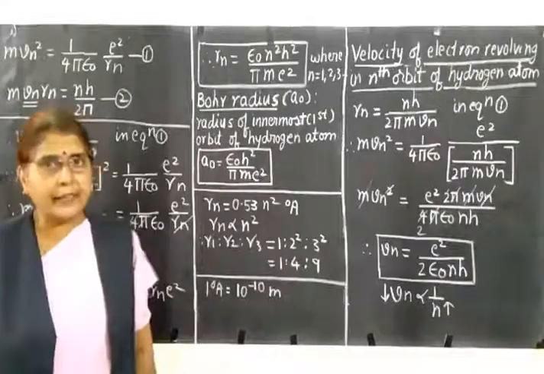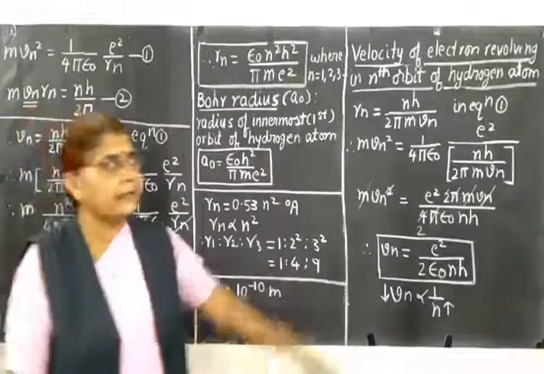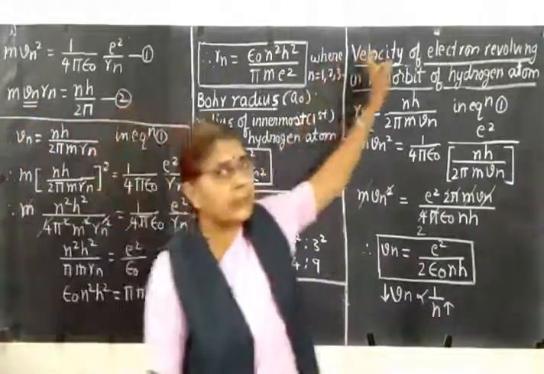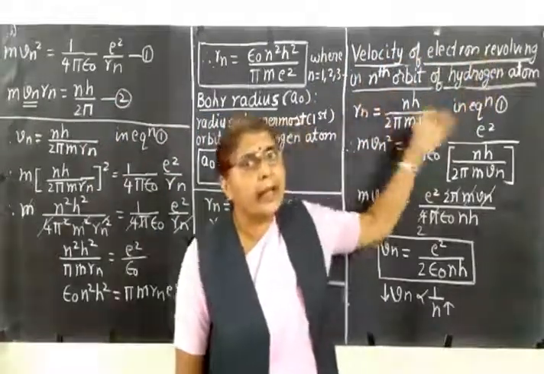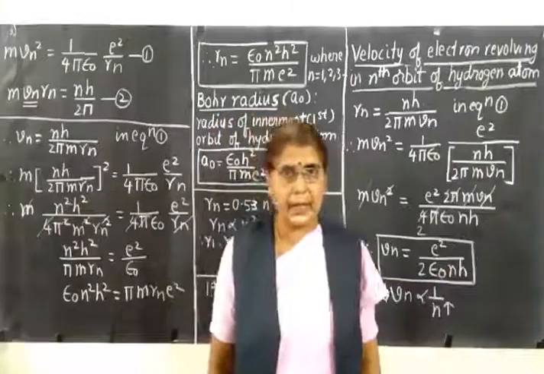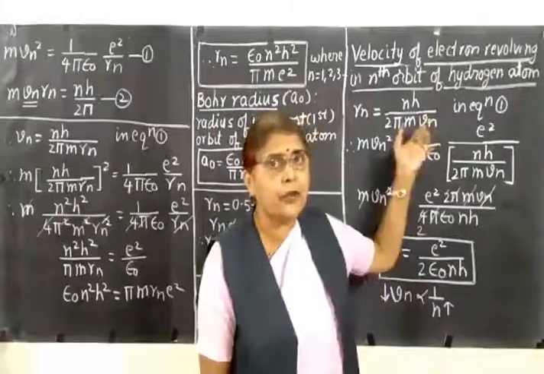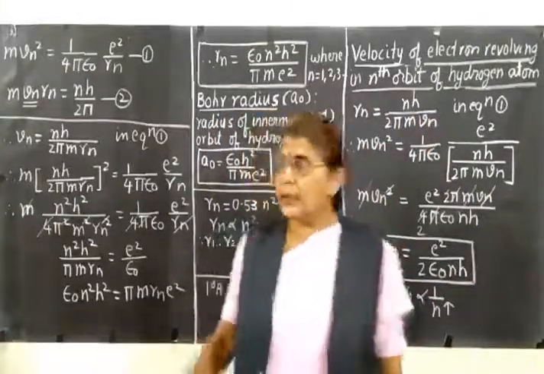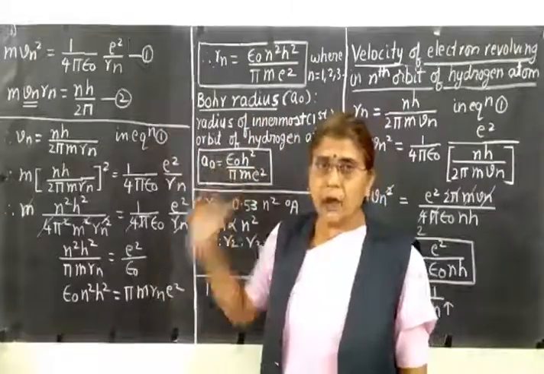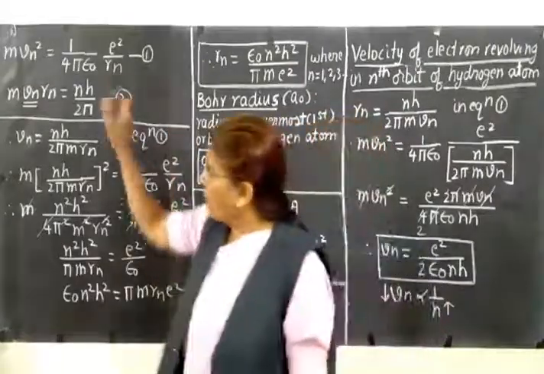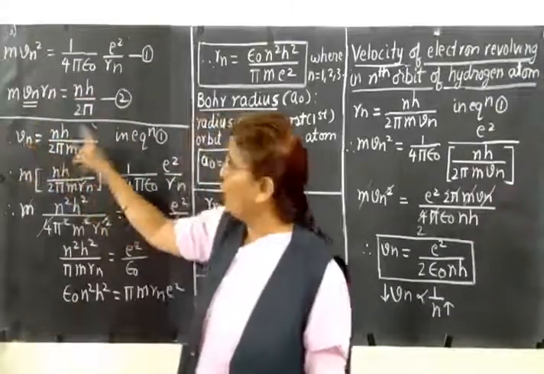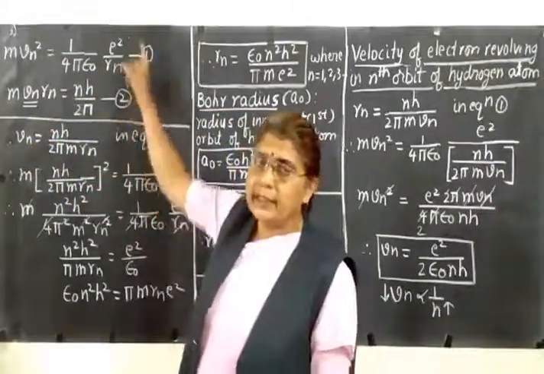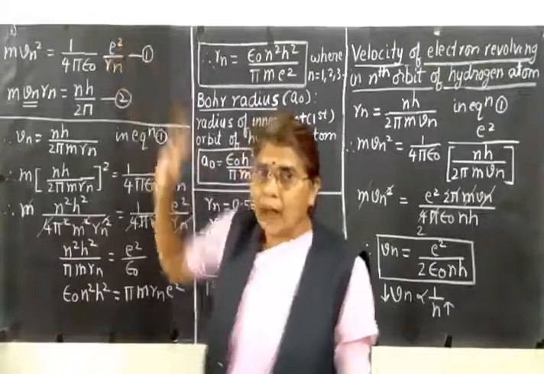On the same lines, we shall go to the next derivation, that is, we shall derive an expression for velocity of the electron revolving in the nth orbit of hydrogen atom. That is, we shall now derive an expression for Vn. So it is on the same lines. In this derivation, what we have done? We had first calculated the value of Vn from equation 2 and then substituted in equation 1. Now what we shall do?